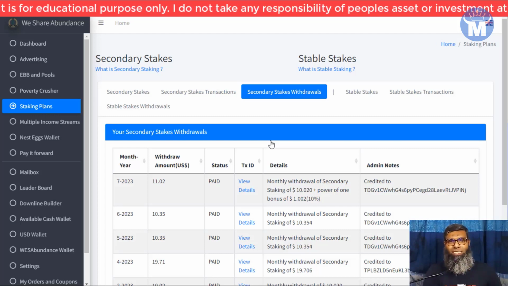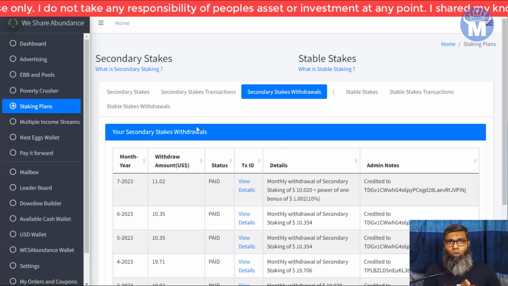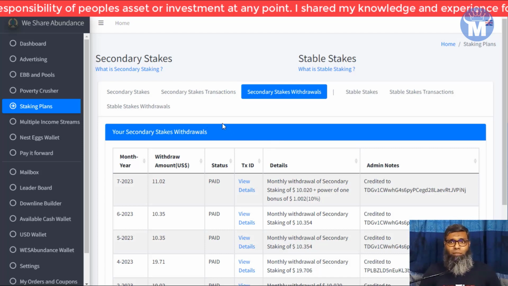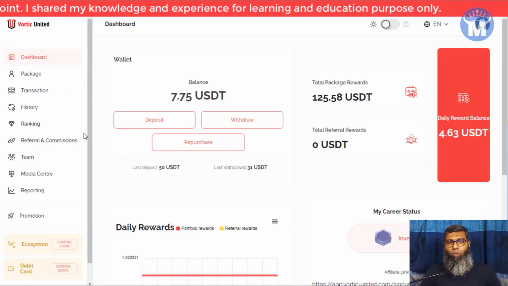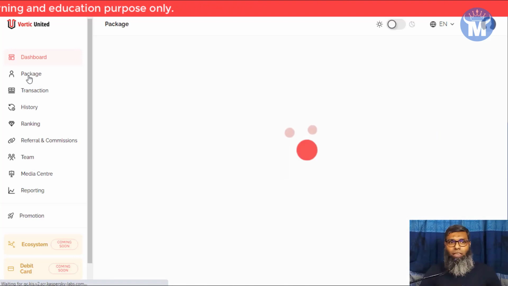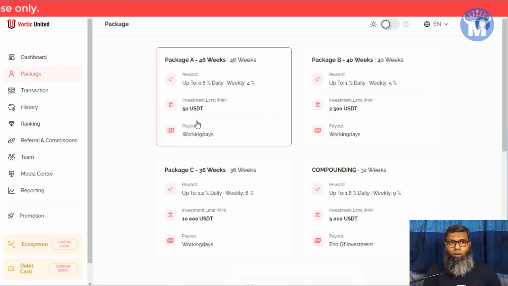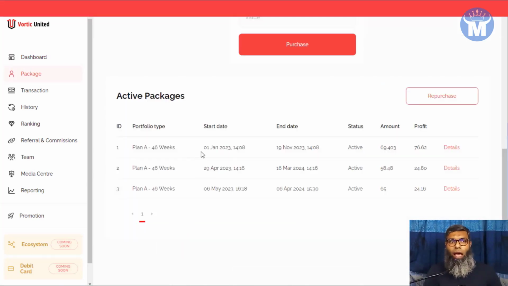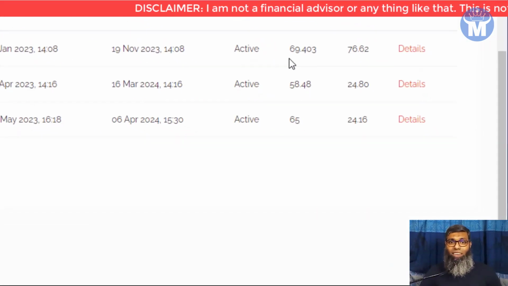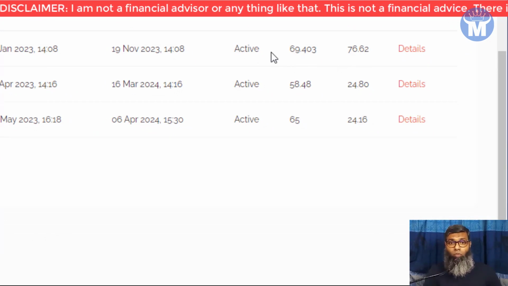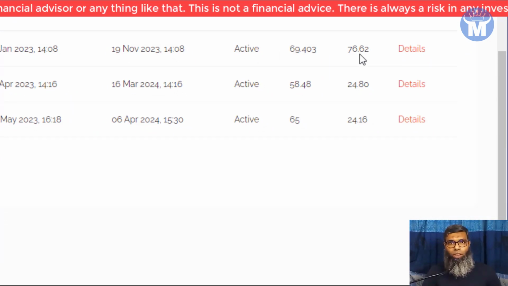So this is the site. I think these are good sites. And the second site is Vortic United. This is the Vortic United dashboard. If I go over to their packages, you can see the minimum investment is $50 here. On the 1st of January, I purchased plan A for $69, and you can see I already got like $76 profit from this, so it's already in profit.